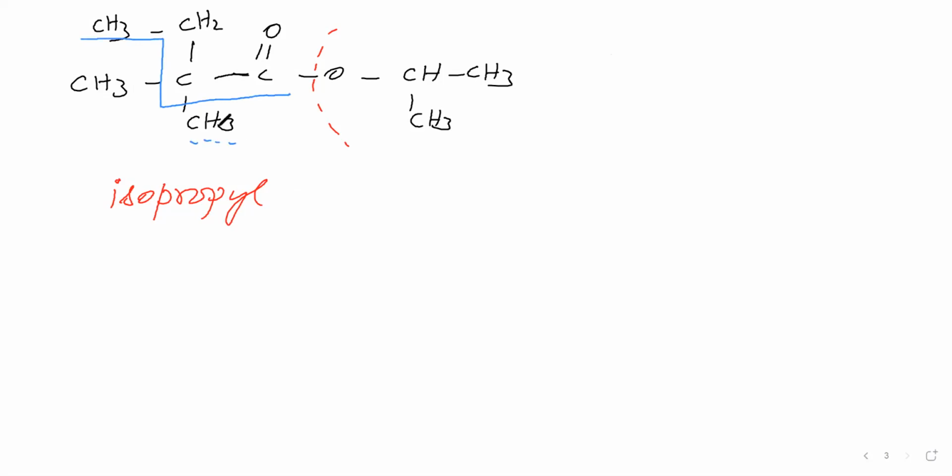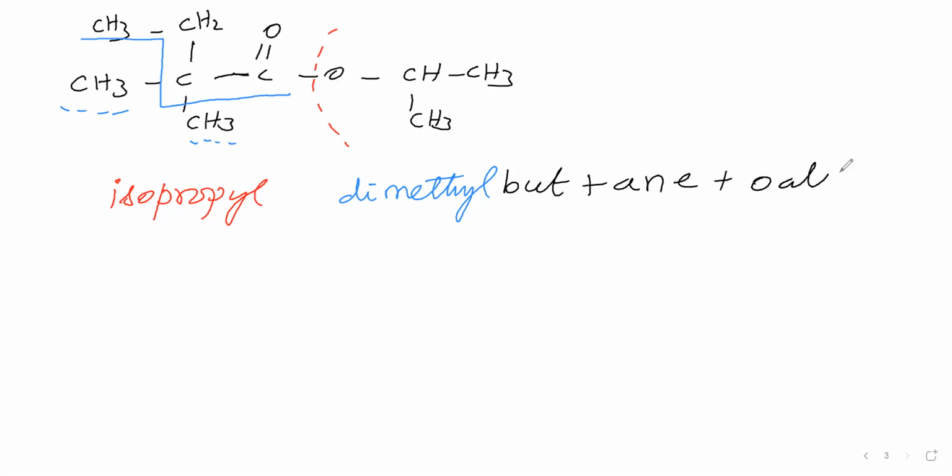Therefore, this is the branch. The branch name is dimethyl. Next, the parent chain is 1, 2, 3, 4 carbon atoms, which means but. The primary suffix is ane, since C-C is a single bond. The secondary suffix is ester, which means oate. In the primary suffix, the last letter we will drop.